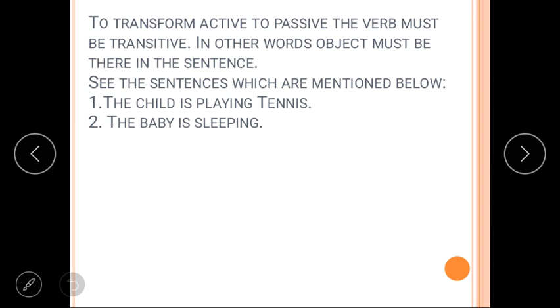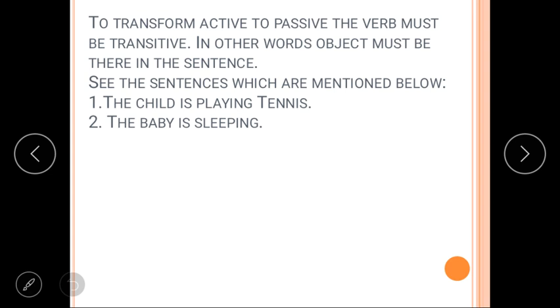So students, before starting the rules, let me clear one thing. To transform active to passive, the verb must be transitive. In other words, we can say there must be an object in that sentence. You can see two sentences given here below.